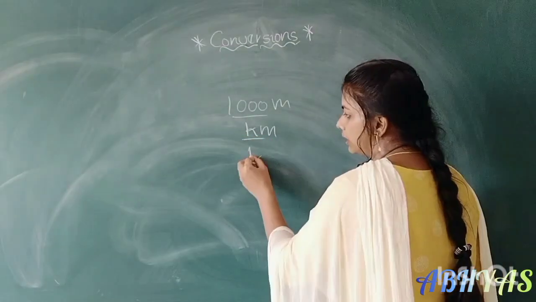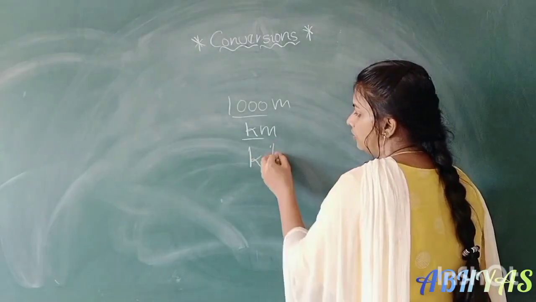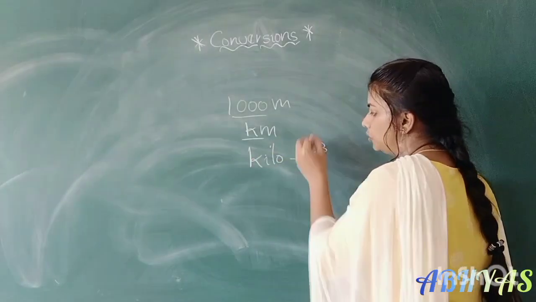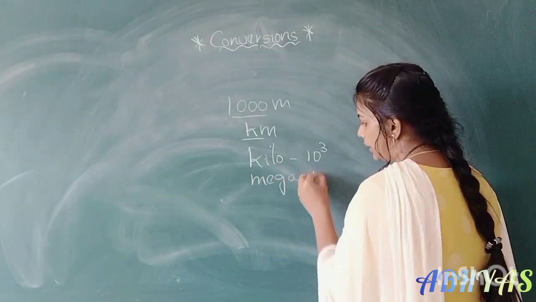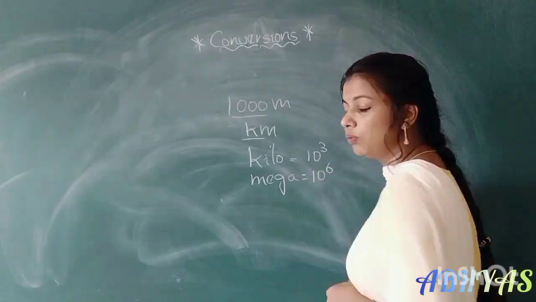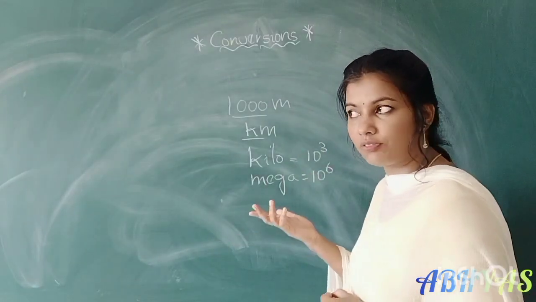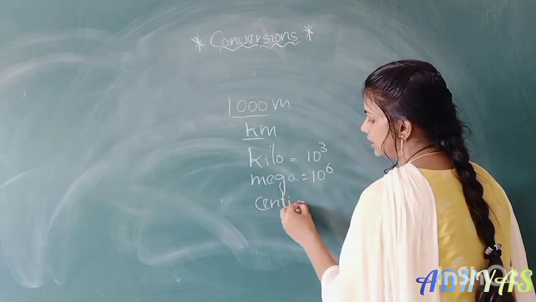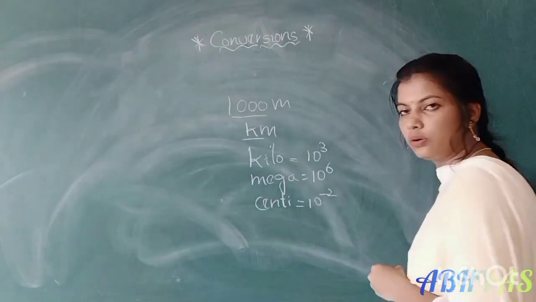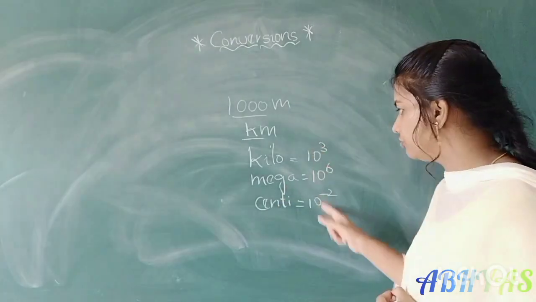So what is the multiplication factor for kilo? For kilo it is 10 cube. What is the multiplication factor of mega? That is 10 power 6. What is the multiplication factor of centi? That is 10 power minus 2. Okay? So these are the multiplication factors.